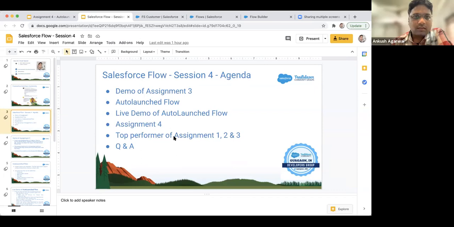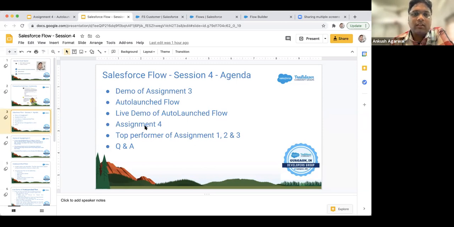Okay, thanks once again for all to join this session. So today's agenda is, first of all, we'll go with the demo of the last assignment, which was on schedule flow. And then we'll go with the auto launch flow, what is auto launch flow and what are all the ways we can utilize it. And then we'll go with a real life scenario, a live example where we'll utilize auto launch flow.